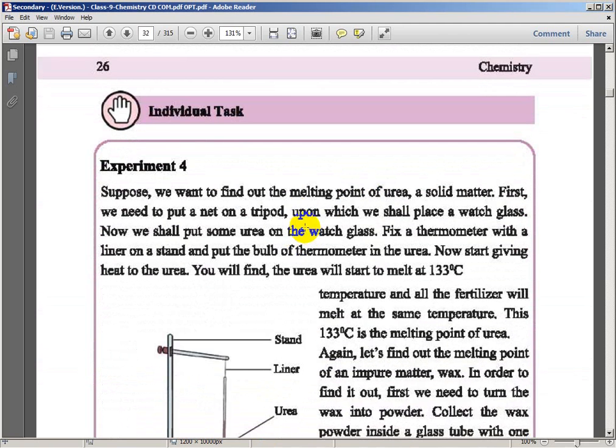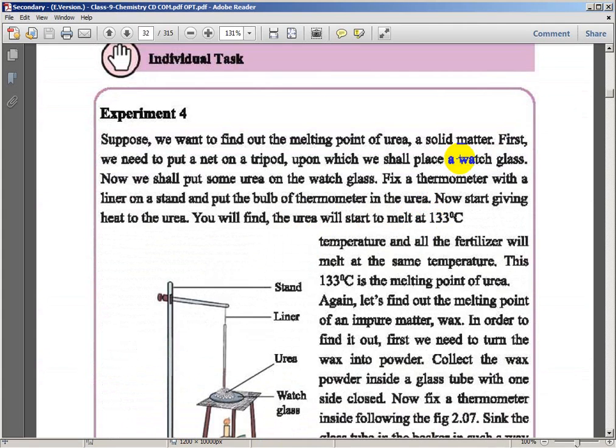Suppose you want to find out the melting point of urea, a solid matter.